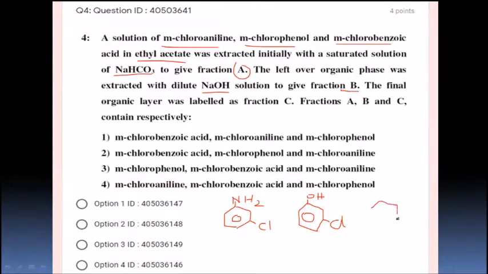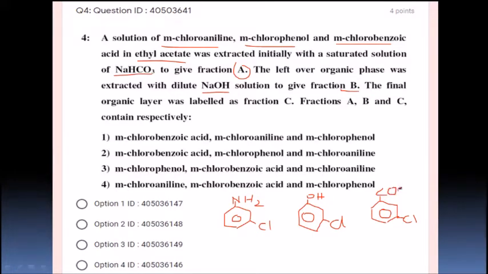Metachlorobenzoic acid, that name itself says it is an acid. Benzoic acid is easily soluble in all basic solutions, even strong or weak bases, organic or inorganic. This is metachlorobenzoic acid.